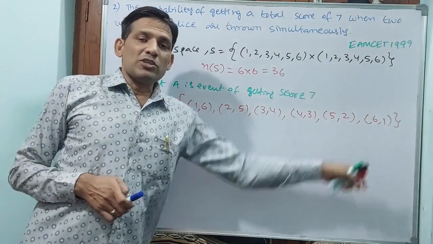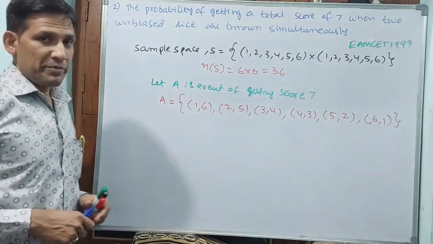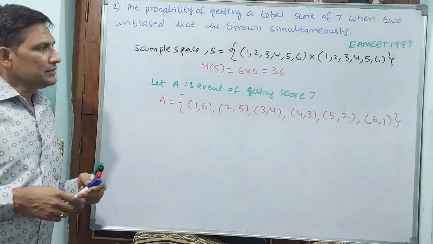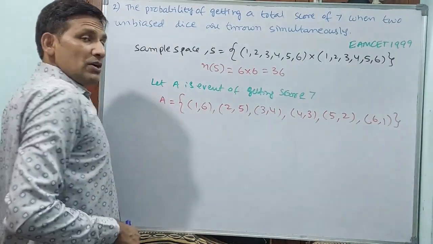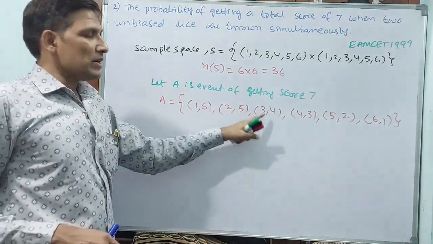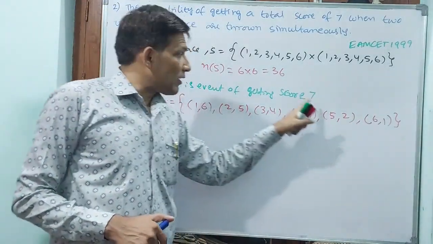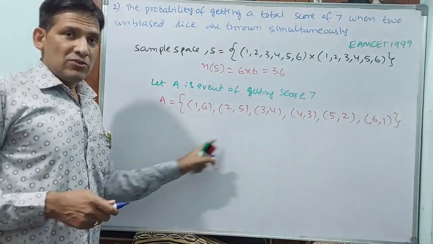Other than these possibilities, is there any possibility for getting 7? Because 0 will not be there; 1, 2, 3, 4, 5, 6 will be there on the die. 2 dice you have thrown. 1 and 6 may come, 2 and 5 may come, 3 and 4 may come, 4 and 3 may come, 5 and 2 may come, 6 and 1 may come, for coming 7. Remaining also will come, but for coming 7, these are the possibilities.